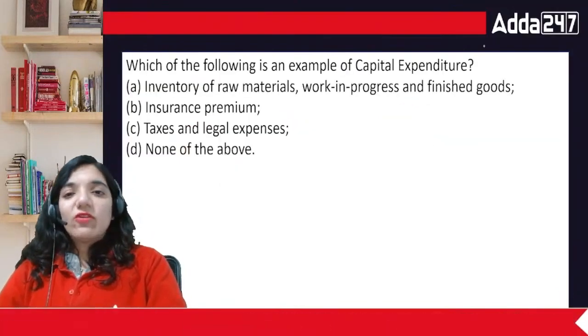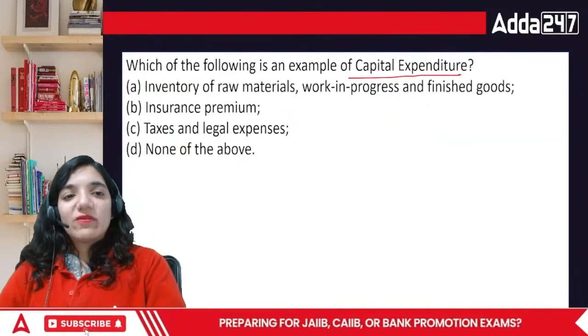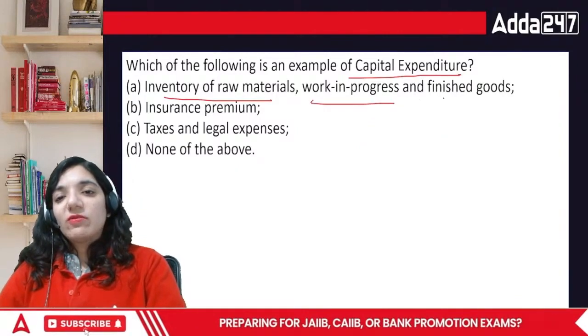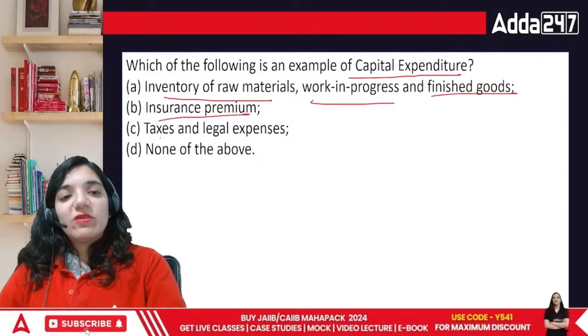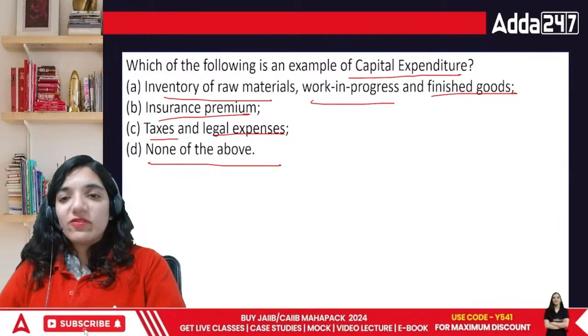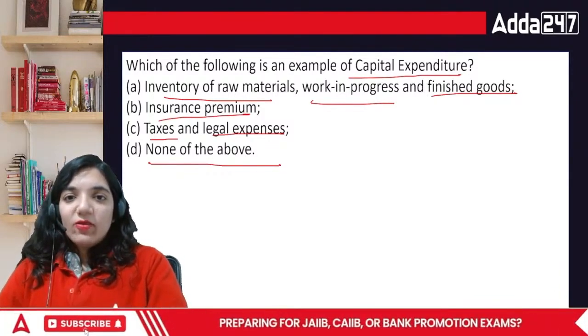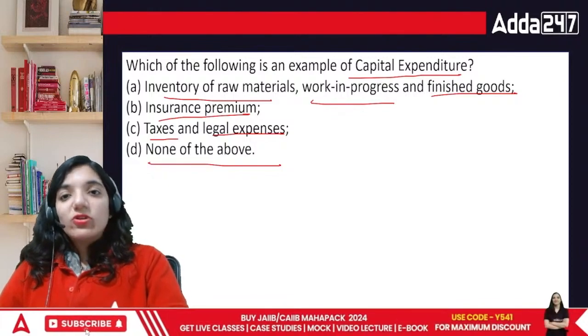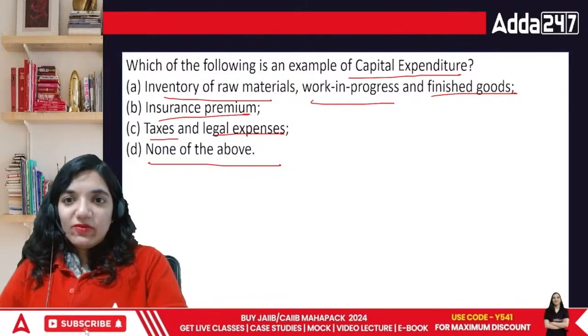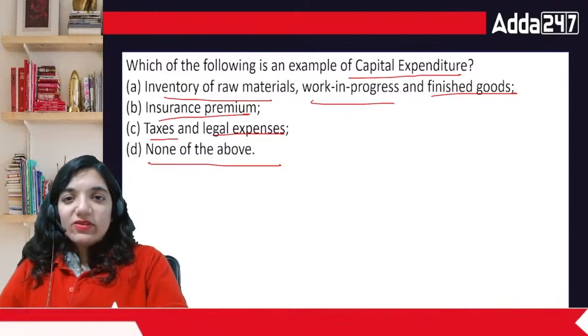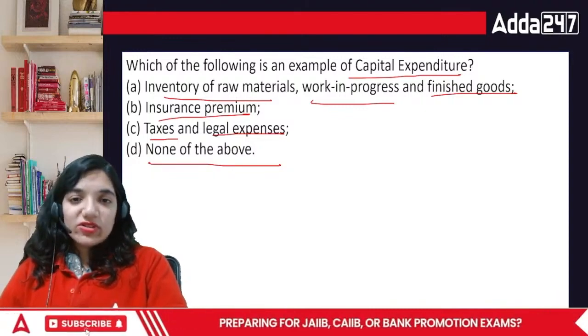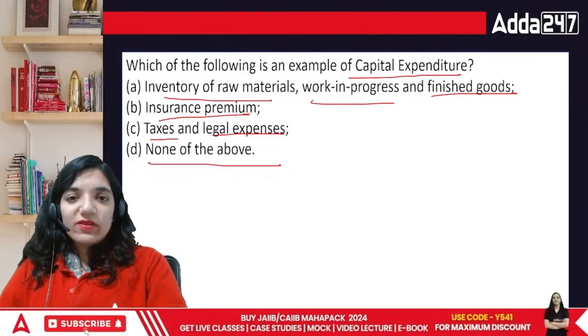Acha, which of the following is an example of capital expenditure, everyone? Inventory of raw material, WIP and finished goods, insurance premium, taxes and legal expenses, none of the above. What's going to be the answer in this case, everyone? What we have just talked about is capital expenditure. So according to you, which of the following is an example of capital expenditure? I think I'll just go with C.